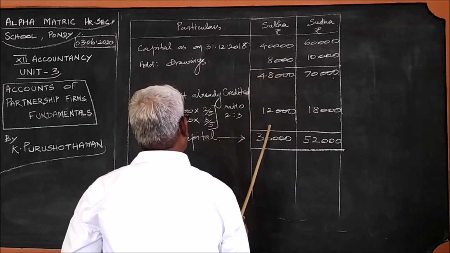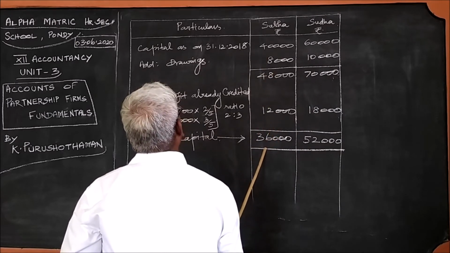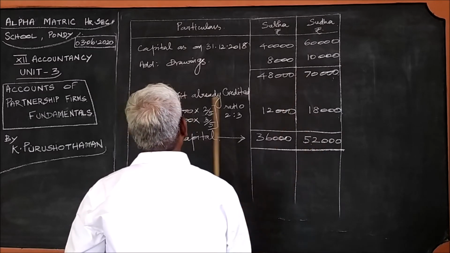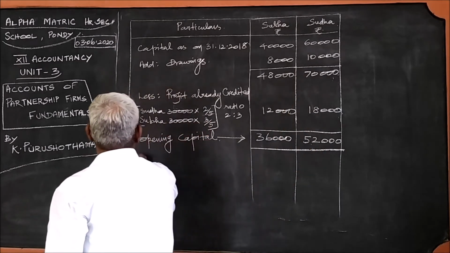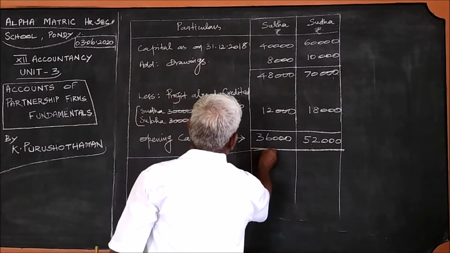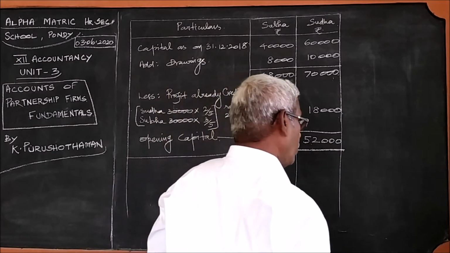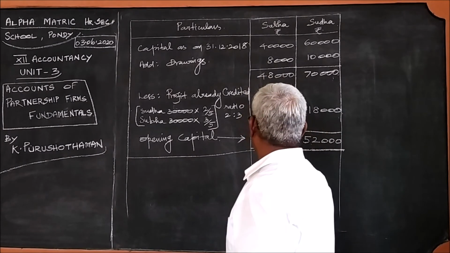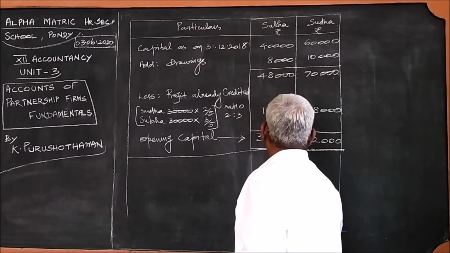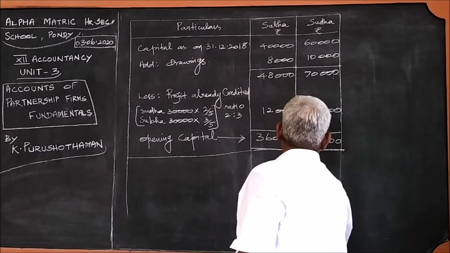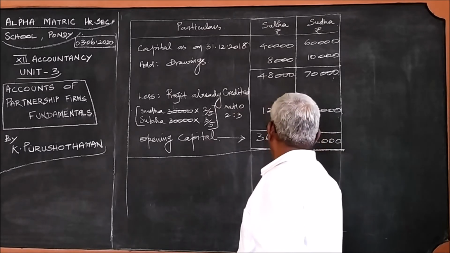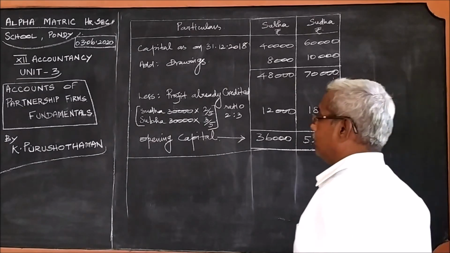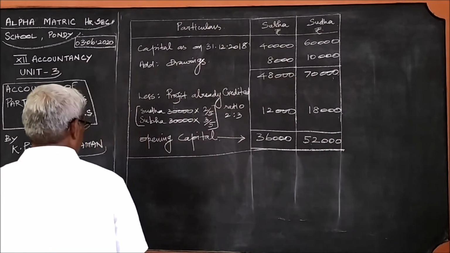You minus this, and you get 36,000 for Subha and 52,000 for Sudha at the beginning of the year. For this opening capital only, we should calculate the interest on capital. Here there is no additional capital given.